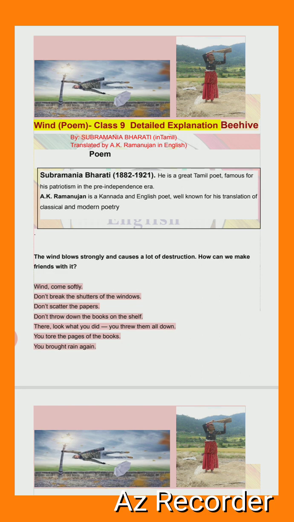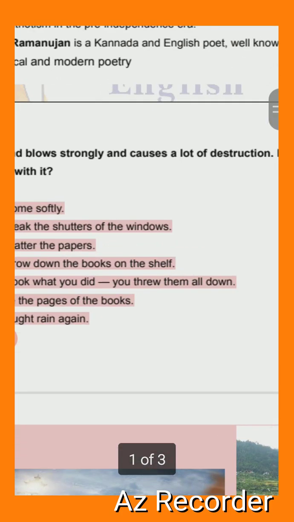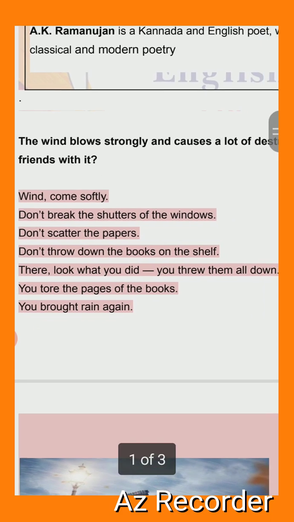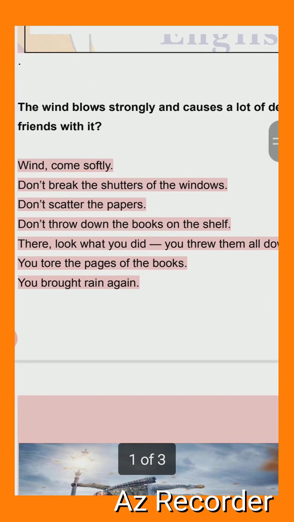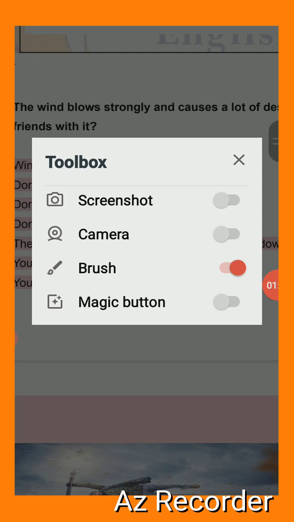Now in this poem Wind, if we talk about the literary devices, you must know the first stanza: Wind, come softly. Don't break the shutters of the windows, don't scatter the papers, don't throw down the books on the shelf. There, look what you did. You threw them all down. You tore the pages of books. You brought rain again.